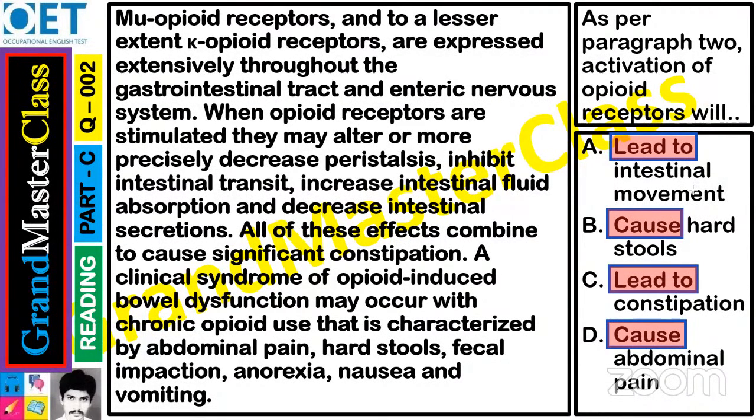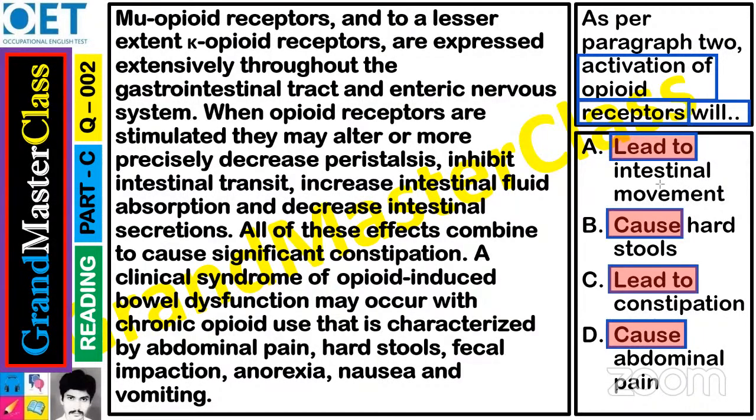Now the person who is asking this question is asking regarding this one: activation of opioid receptors. So this is the cause. This will result in what?